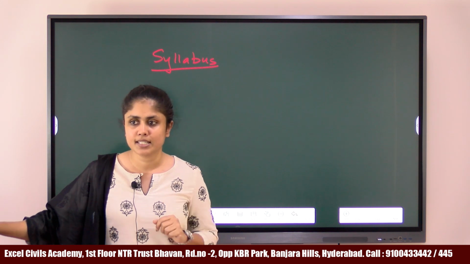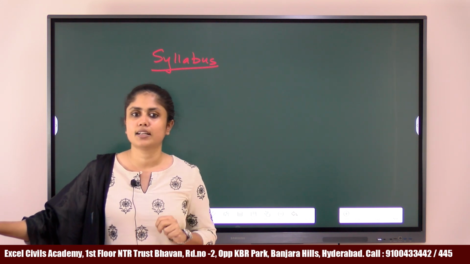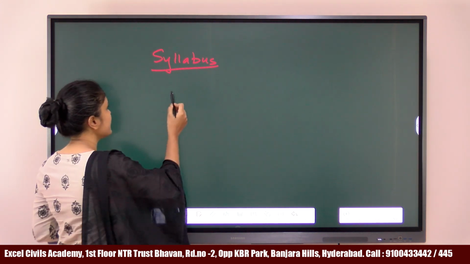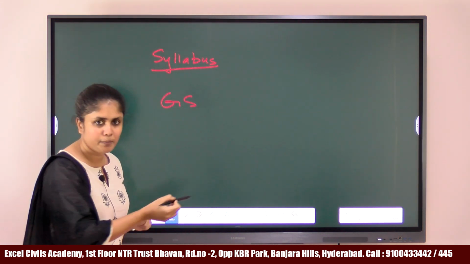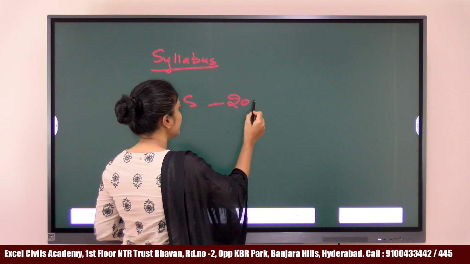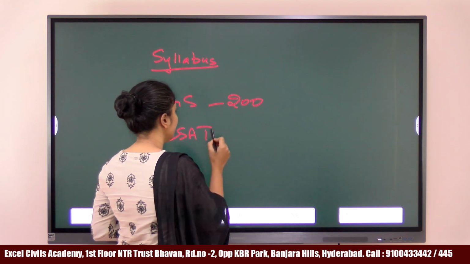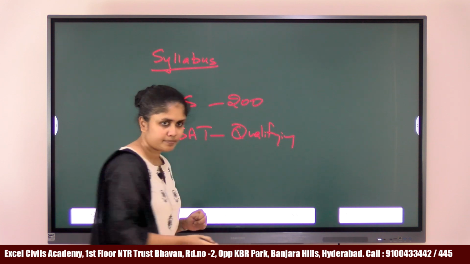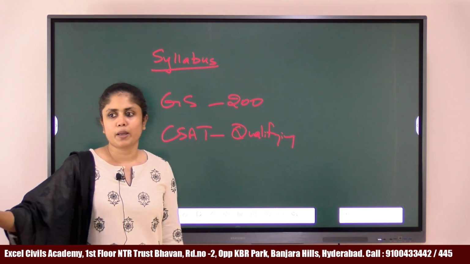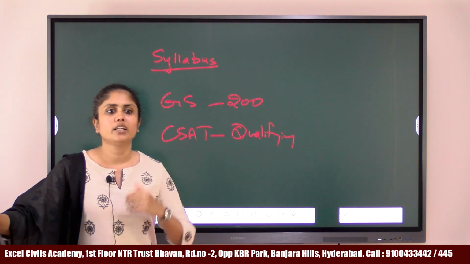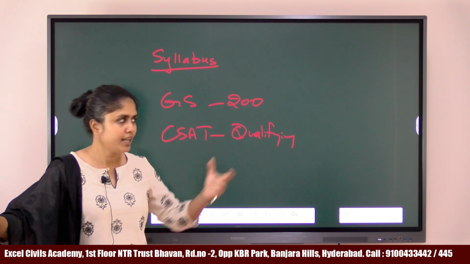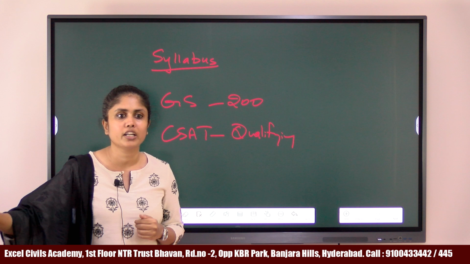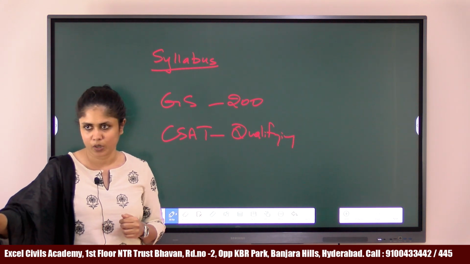So time is of the essence, and you have 2 papers, that is your general studies paper and your CSAT paper, right? In your prelims examination, you have a general studies paper which carries 200 marks, and you have a CSAT paper. The CSAT paper is only a qualifying paper, right? And the general studies paper will decide whether you are going to clear the examination or not. You have a cutoff mark for this general studies paper, and if you are above the cutoff mark, you will be able to give your mains exam, okay?